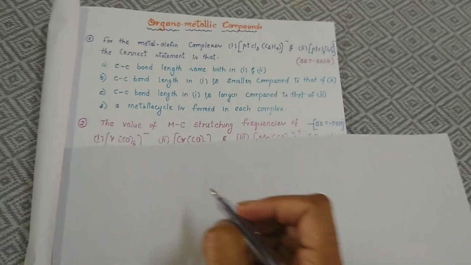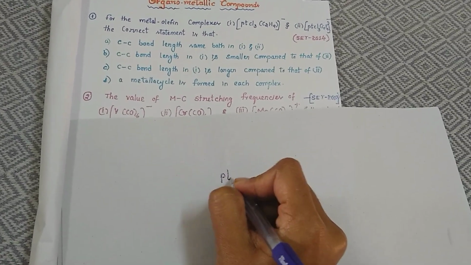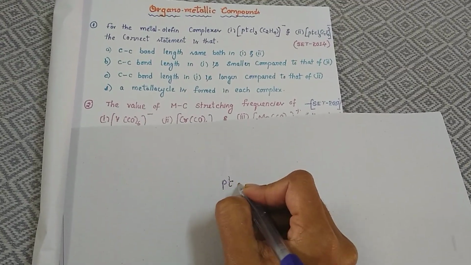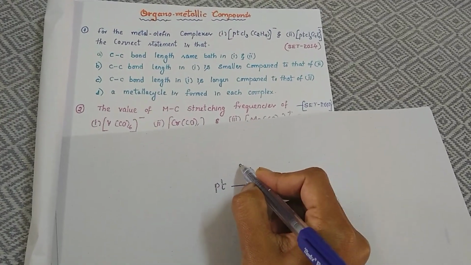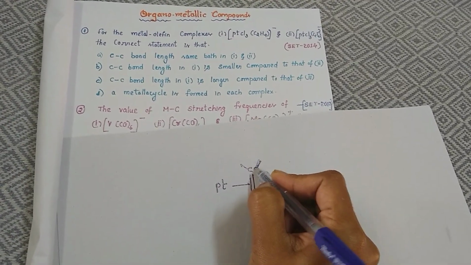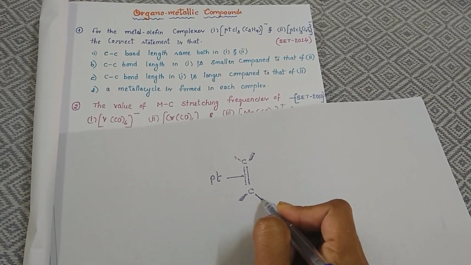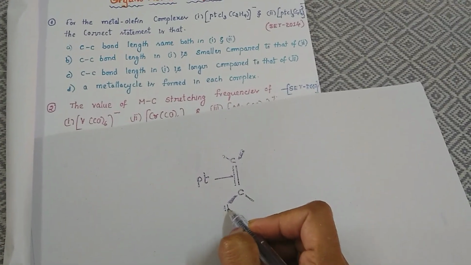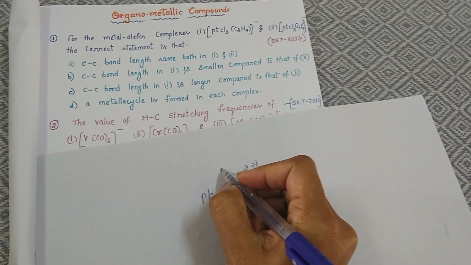First, let's see the structure of Zeise's salt. We know that the structure of Zeise's salt is square planar, where the ethylene is actually acting as a pi donor ligand. Here we could notice this is a non-planar ethylene molecule. Here it is 2 hydrogens and this is also 2 hydrogens.